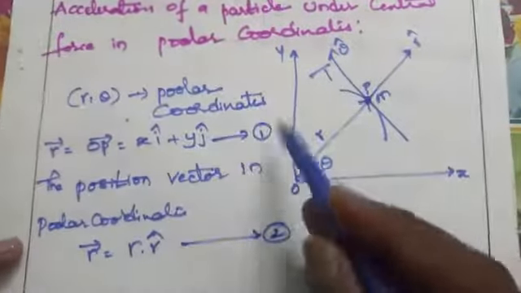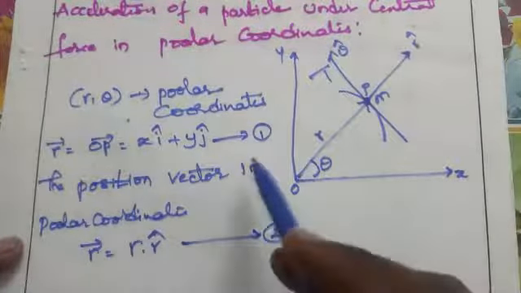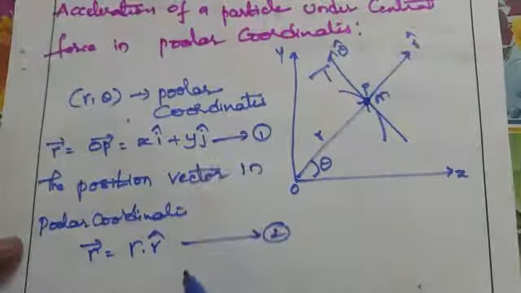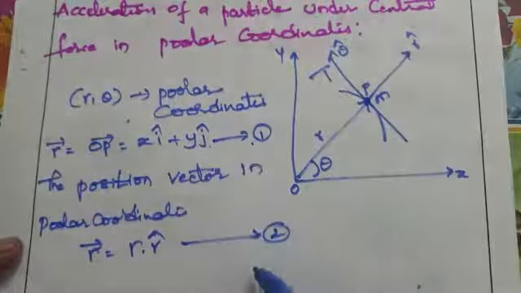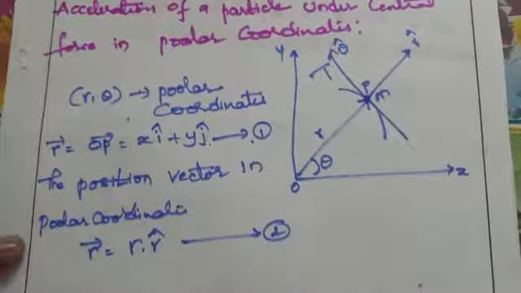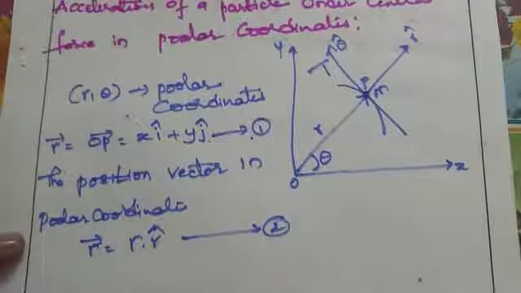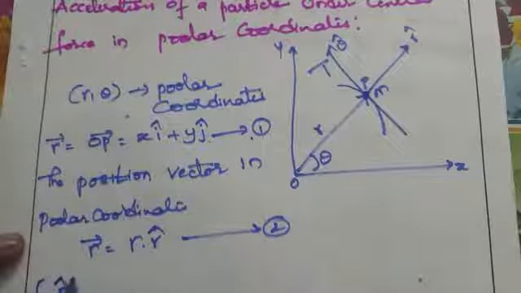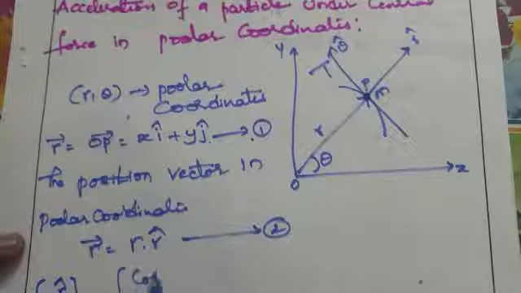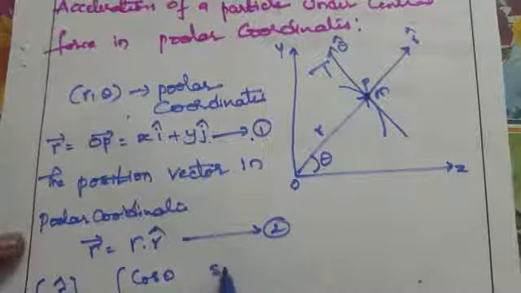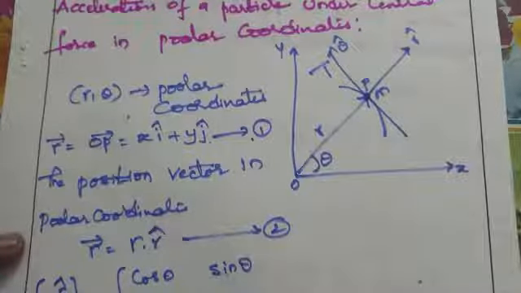Now from these two equations, the relation between polar coordinates and Cartesian coordinates can be written in the form of a transformation equation, that is, r cap, theta cap in the form of a matrix, equal to cos theta, sin theta, minus sin theta, cos theta,